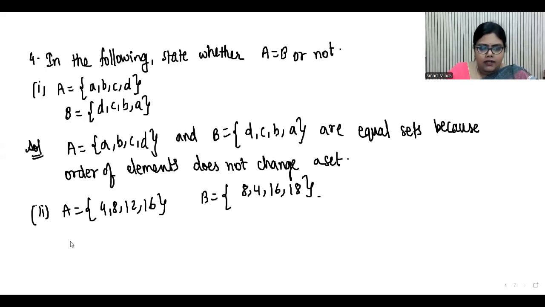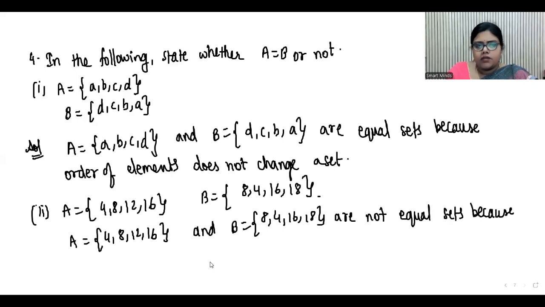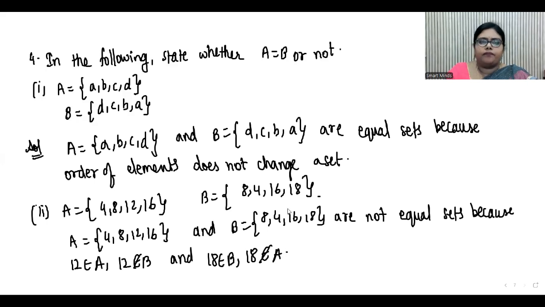So you can say that A equals 4, 8, 12, 16 and B equals 8, 4, 16, 18 are not equal sets because 12 belongs to A and 12 does not belong to B, and 18 belongs to B and 18 does not belong to A. This is the fine reason for it.